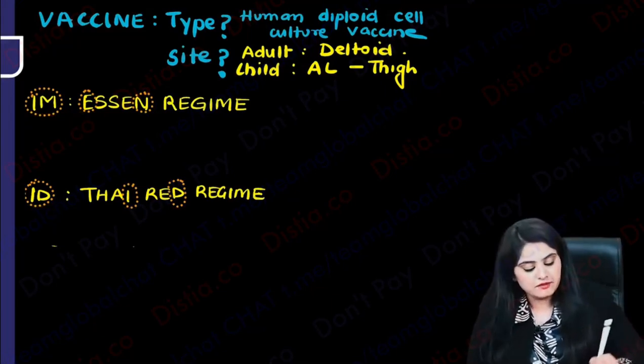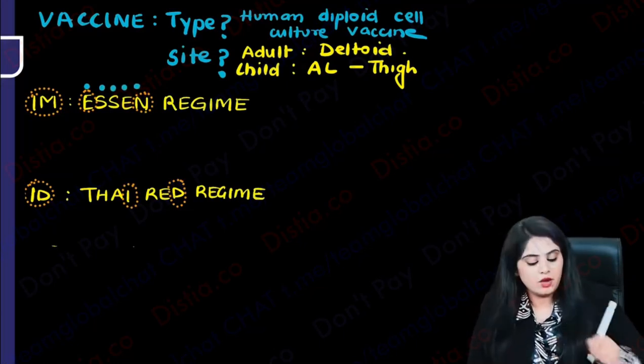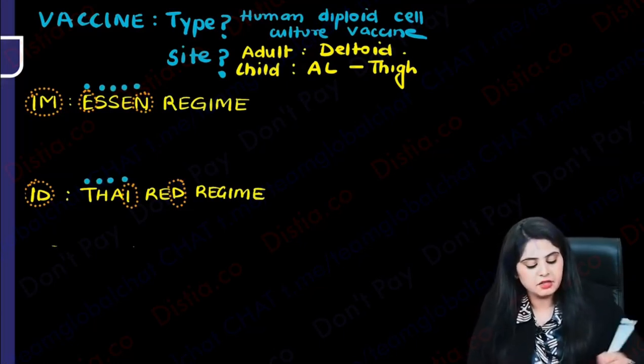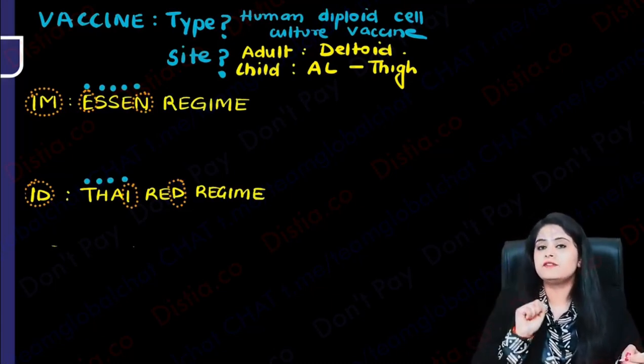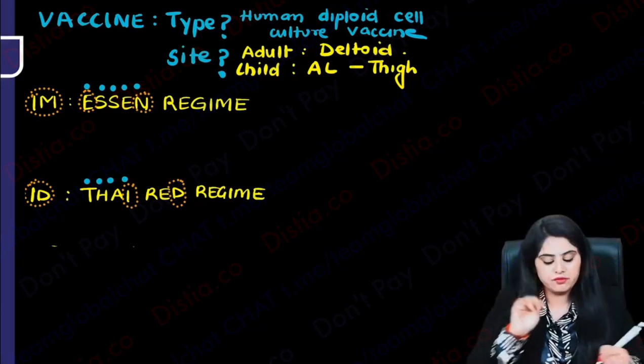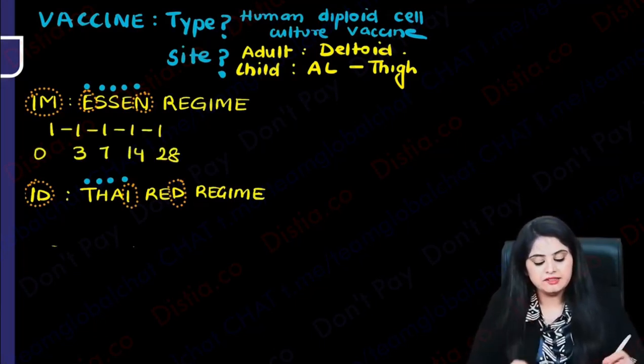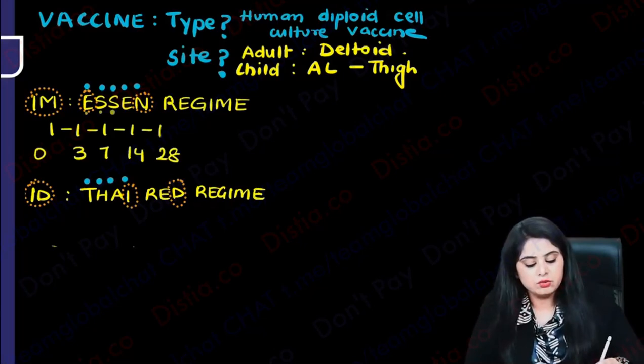After that, how many alphabets does Essen have? 1, 2, 3, 4, 5. And how many alphabets does thigh have? 1, 2, 3, 4. So which is the one in which you will call the patient for 5 visits and which is the one in which you will call the patient for 4 visits? So now listen to me. In Essen, you will call the patient for 1, 2, 3, 4, 5.